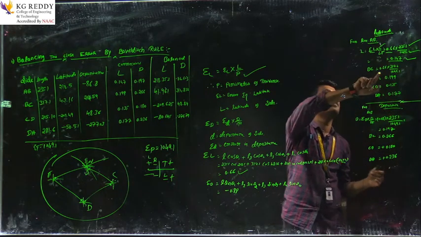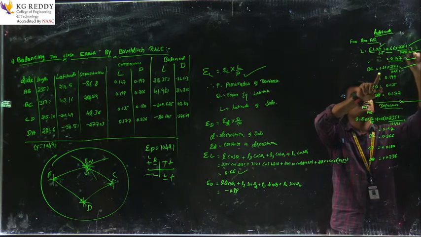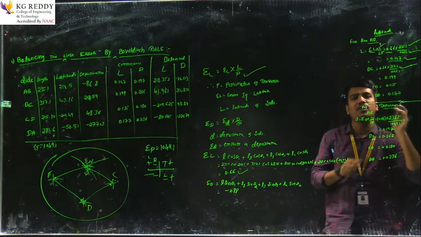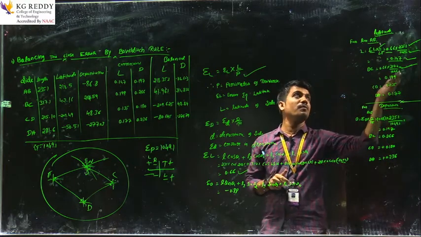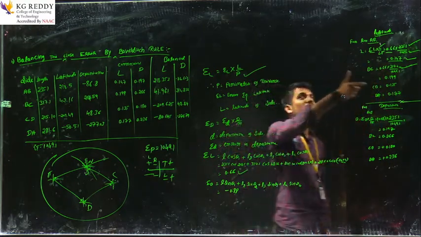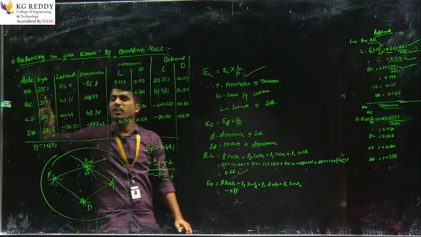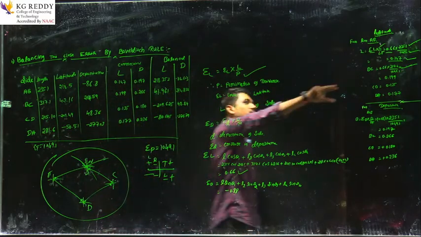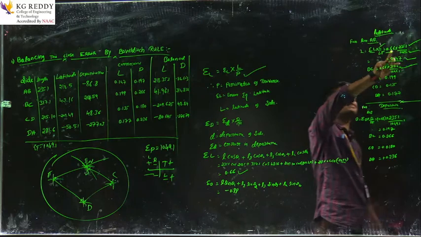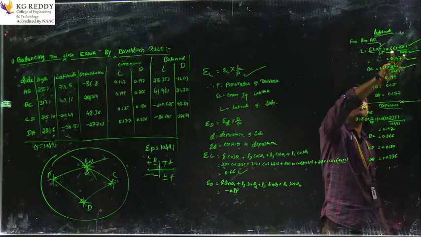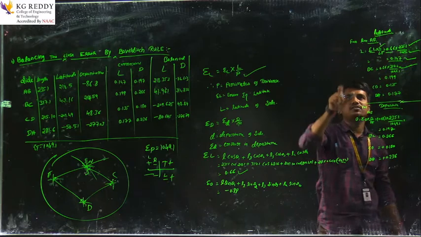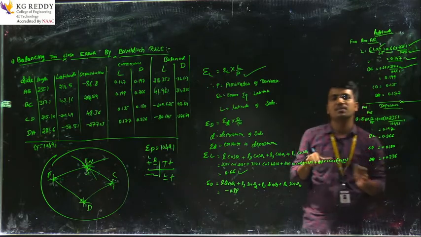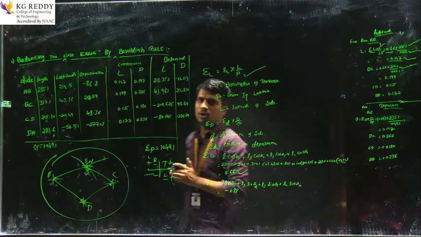Put the values; only the length of the line will change. So the length of line AB, BC, CD and DA. The other two values are constant, because the correction is proportional to the total error in latitude and the total perimeter. So the two constants are 0.66 and 1049.1, and the remaining is the length of each line: AB, BC, CD, DA. Only these lines change in the latitude correction by Bowditch rule.